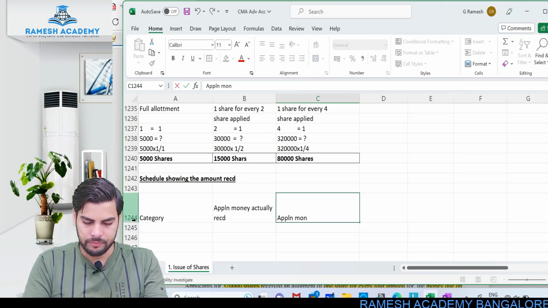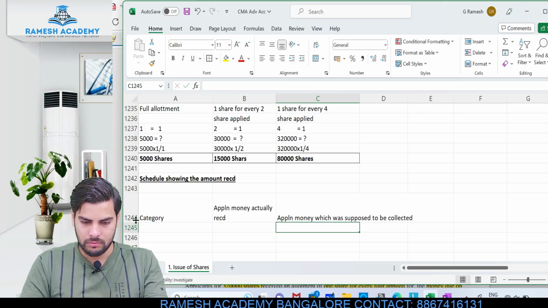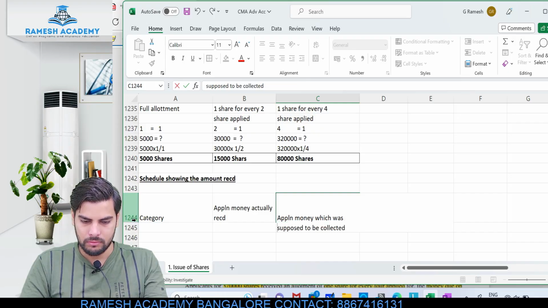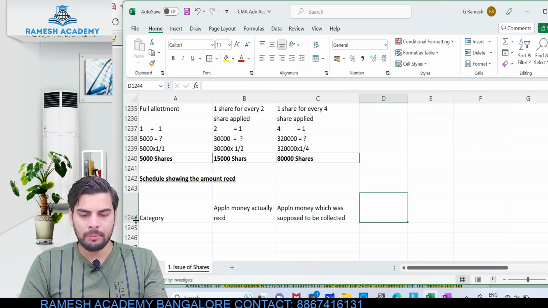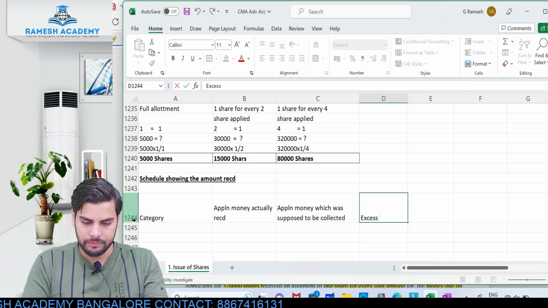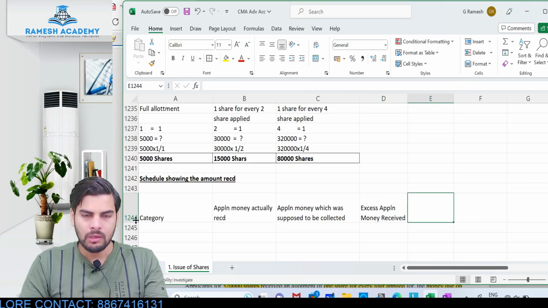Application money which was supposed to be collected. So what exactly is the application money which the company was supposed to collect? Excess application money. How much is the excess application money which was received out of this?